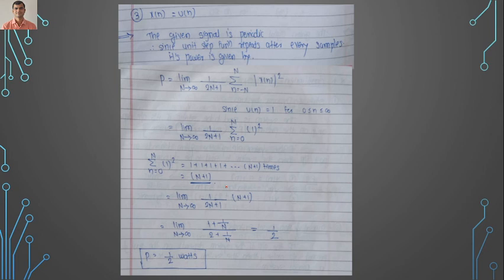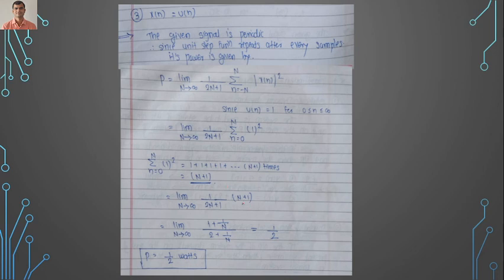So limit n tends to infinity, you put, because 1 by infinity becomes 0. After directly putting the infinity, we will be getting the answer as infinity by infinity. That is not a possible case. So for that we need to apply the L'Hospital rule. You divide the equation by n, so we will not be having the 1 by infinity.